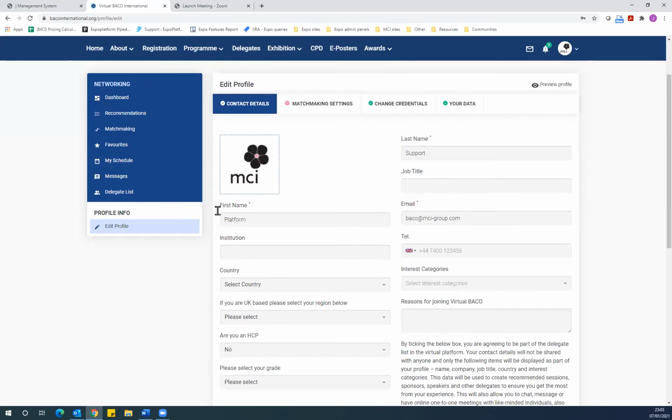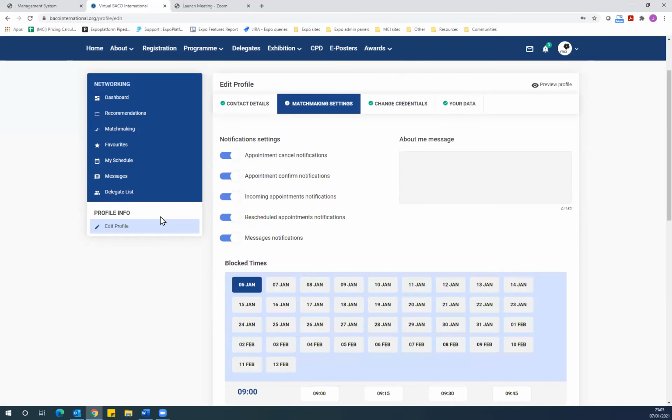Under matchmaking settings, you can choose to block out any times during the event that you won't be available if people are looking to interact with you. You can also turn on or off the various notifications.